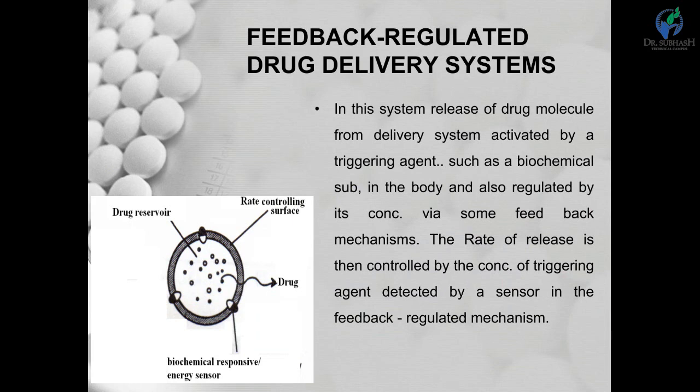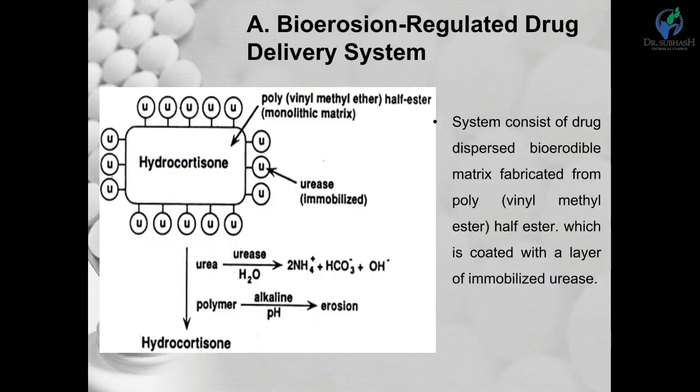Now, the feedback regulated drug delivery system. In this type of system, the release of drug molecules from the delivery system is activated by a triggering agent, such as a biochemical substance present in the body, which is regulated by its concentration via some feedback mechanism. The rate of drug release is controlled by the concentration of that triggering agent, so that is the rate controlling parameter. One by one we will see the feedback regulated drug systems.